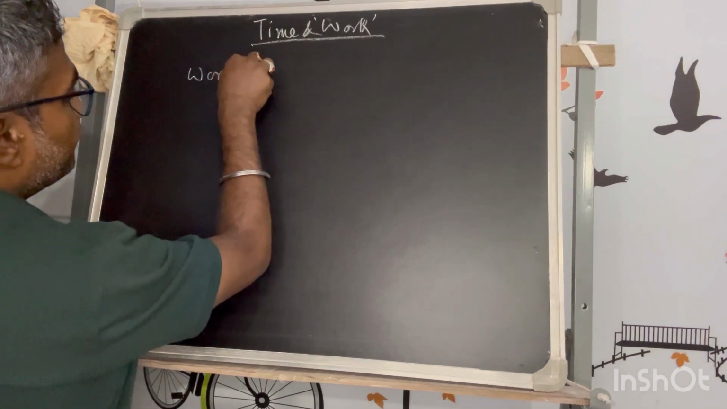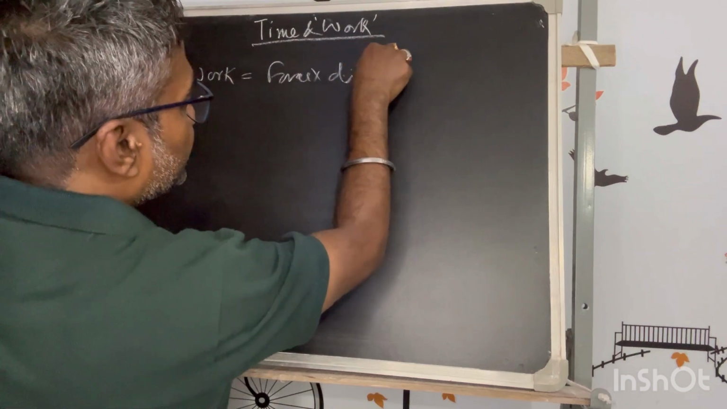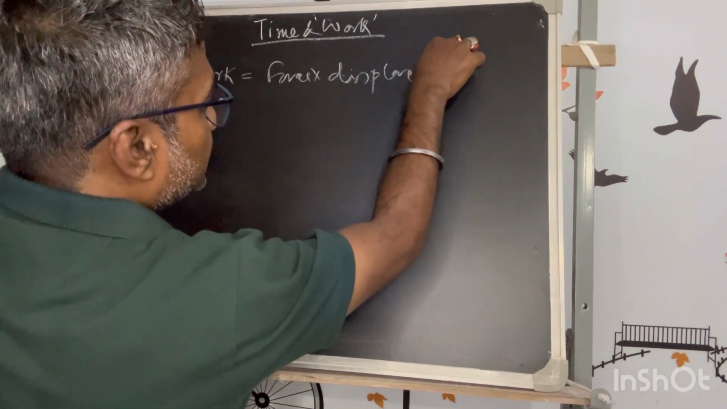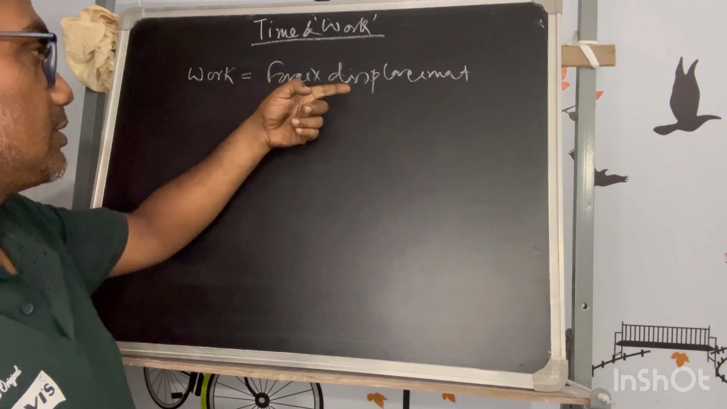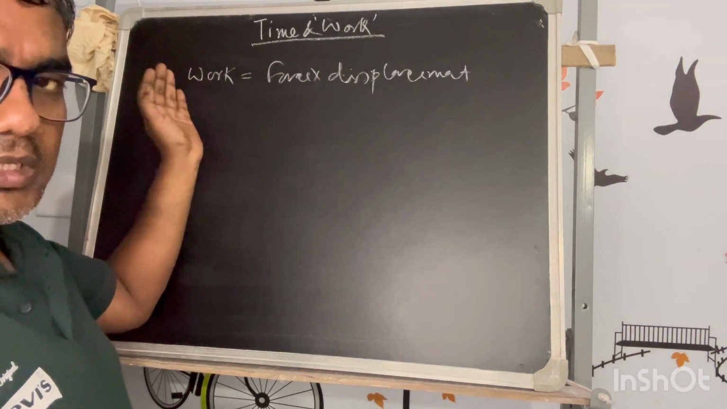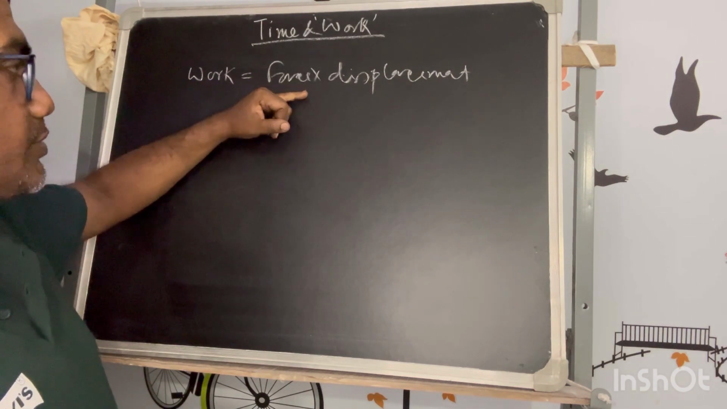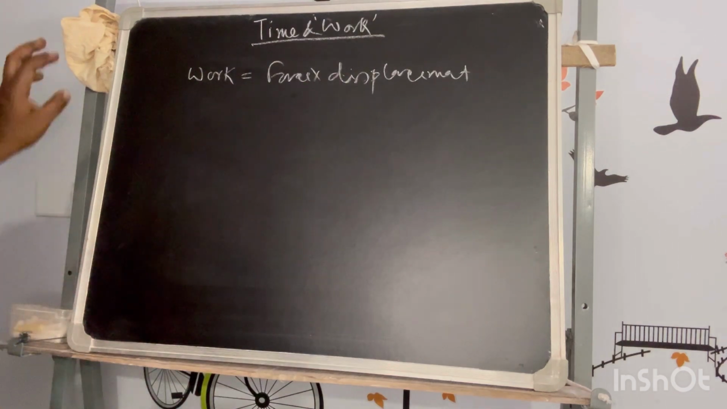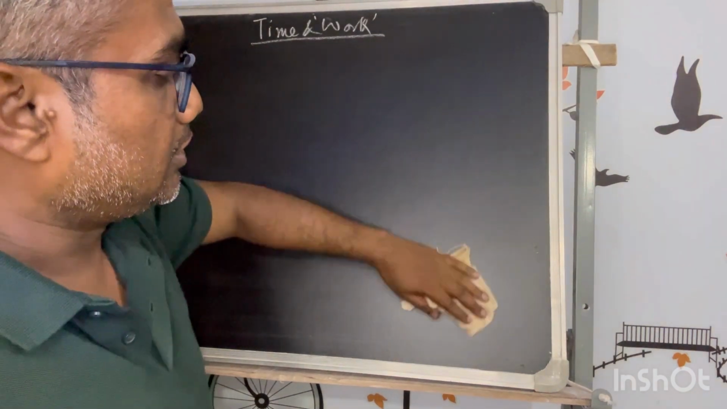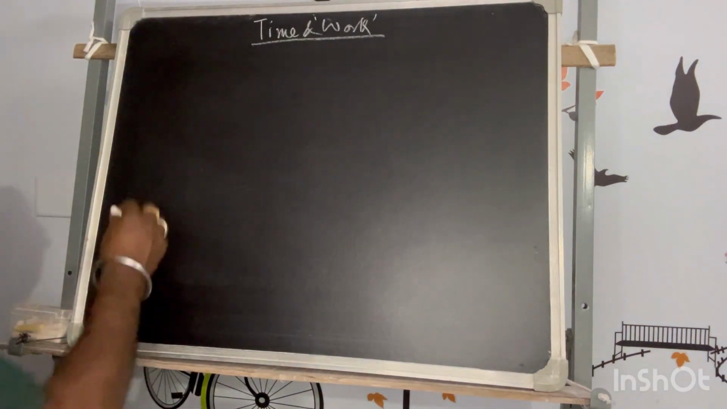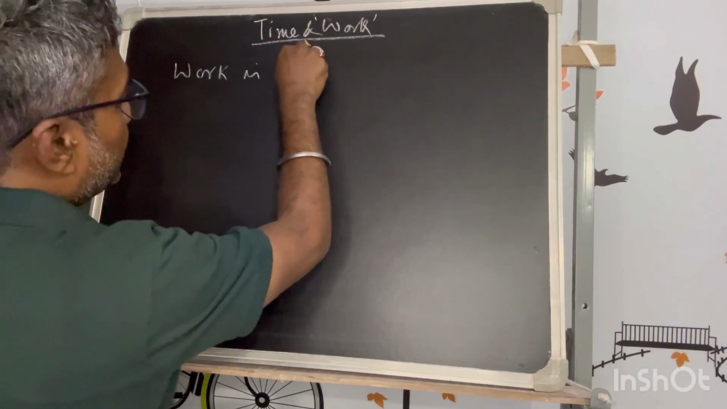Basically, work we know in physics is the force multiplied by the displacement. That we have learned in kinetics: work done is the force into displacement. But here work is not meant as the work we learned in physics. Rather, work is an entity